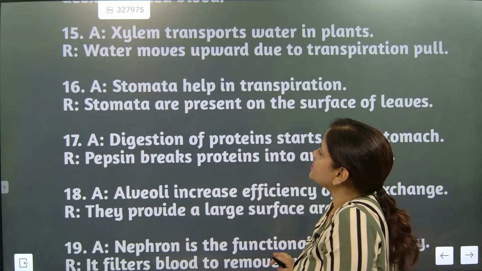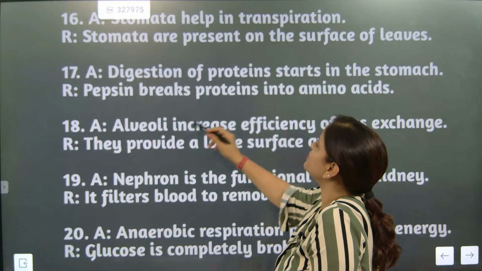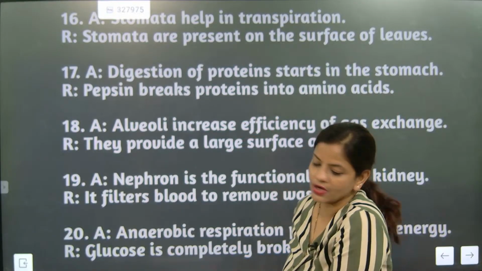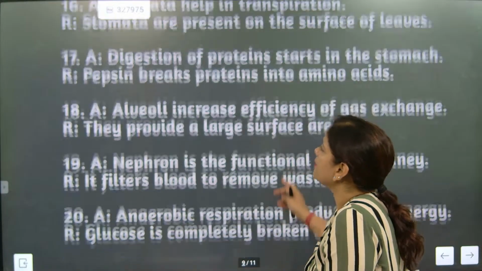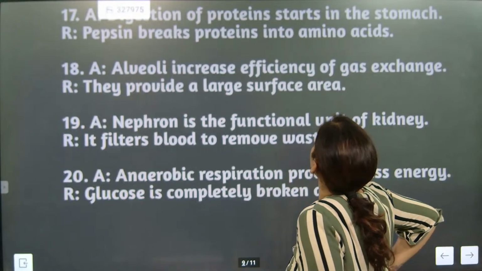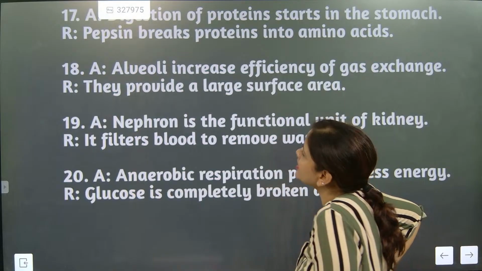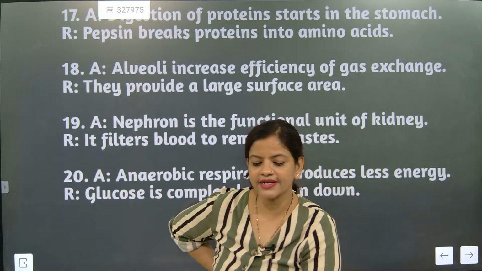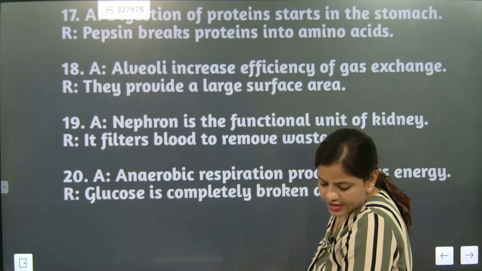Now protein digestion. So digestion of protein starts in stomach. Pepsin breaks protein into amino acids. That's the most important correct answer. Absolutely correct. A. The alveoli increase efficiency of gas exchange. They provide a large surface area. Absolutely. The correct answer is A. We do not have any next thought about it. Now can you tell the next question, beta?